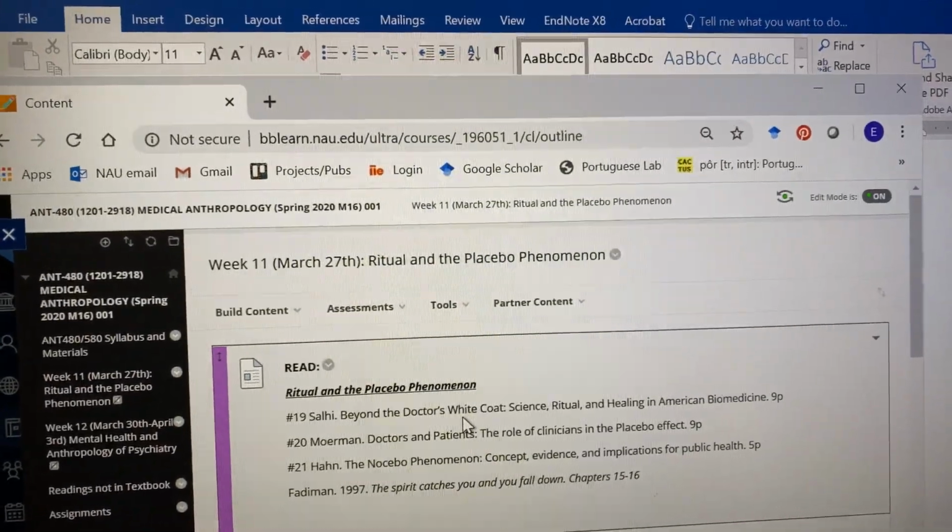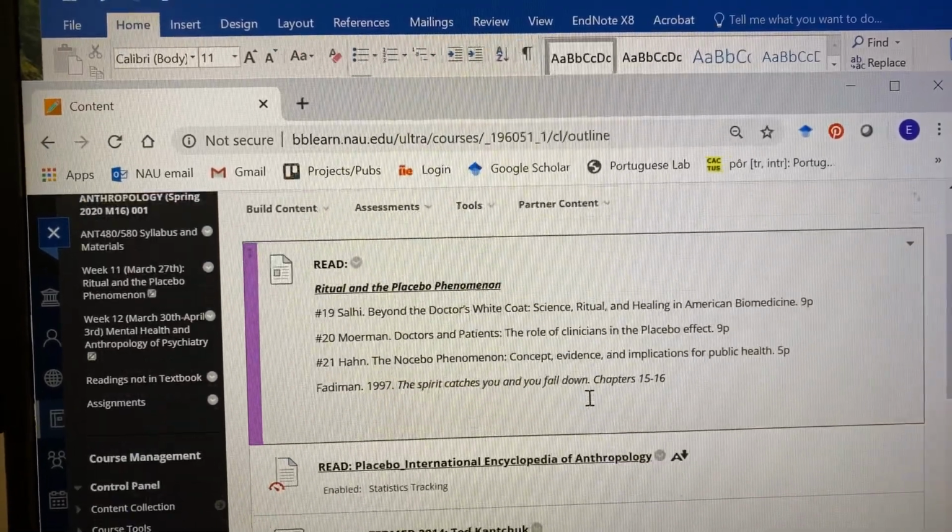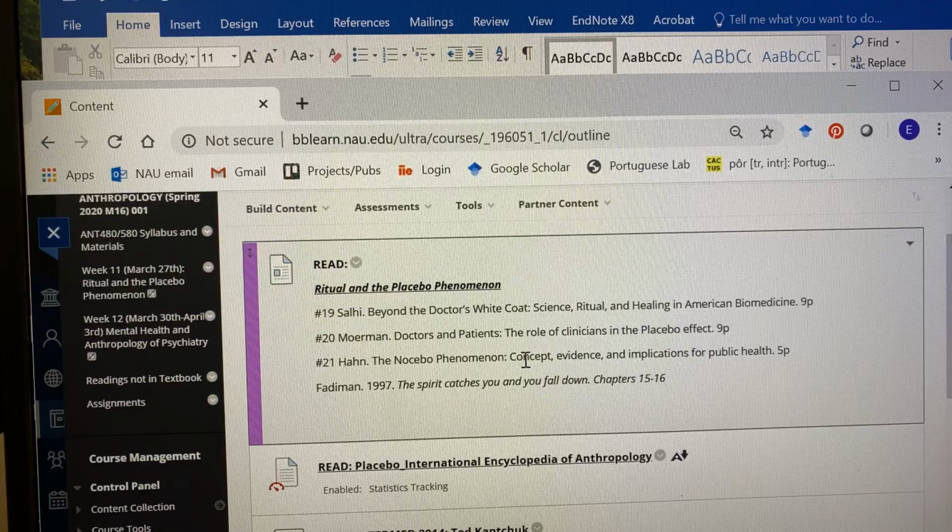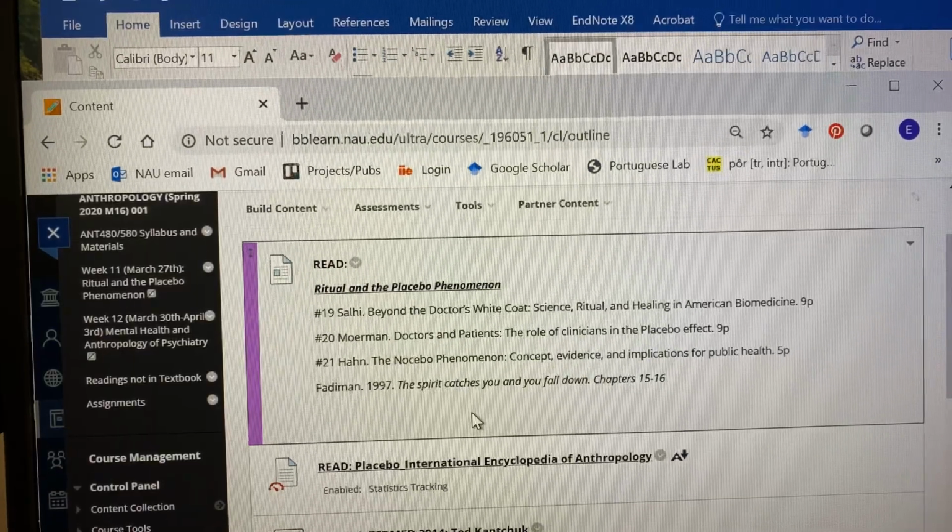So click on that sidebar and you'll see all the readings for this week just straight out of the syllabus listed here. So we're reading Salhi, Beyond the Doctor's White Coat, Mormon, Doctors and Patients, the Role of Clinicians in the Placebo Effect, and then Robert Hahn's article, The Nocebo Phenomenon, which I think you'll find really interesting. And then we're doing a couple more chapters from the Anne Fadiman book, The Spirit Catches You and You Fall Down, chapters 15 and 16 from that book.